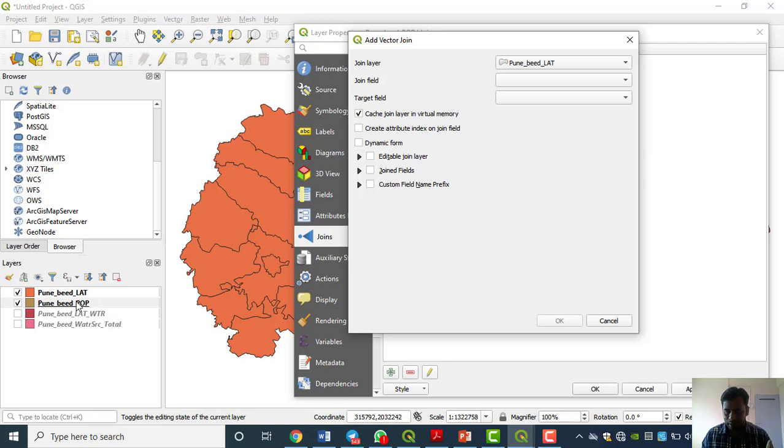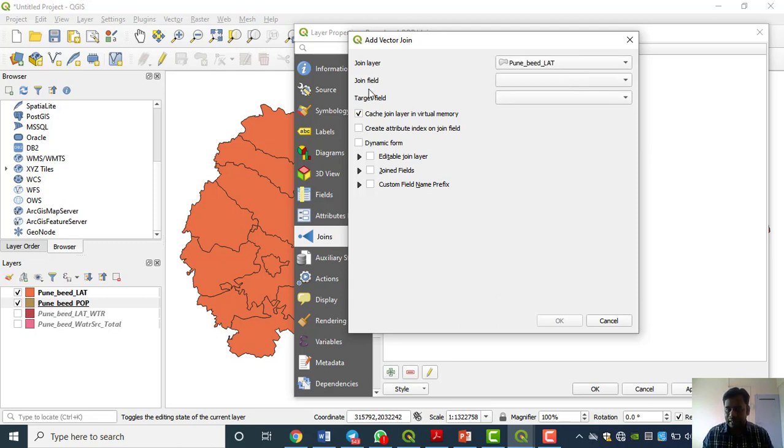To that attribute table, I am going to add this one. But when I click here, all three options, Pune bid lat, Pune bid lat water, Pune bid water scarcity total, will appear there. Now it is up to us to select the particular one which we have to join. I have to use this one.